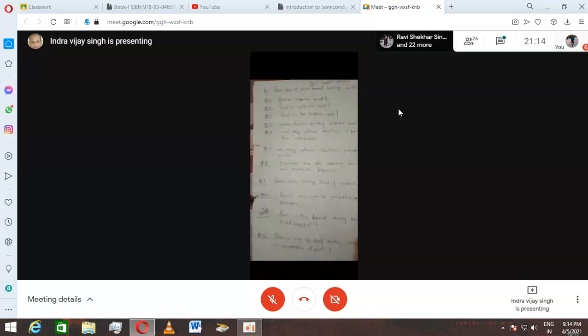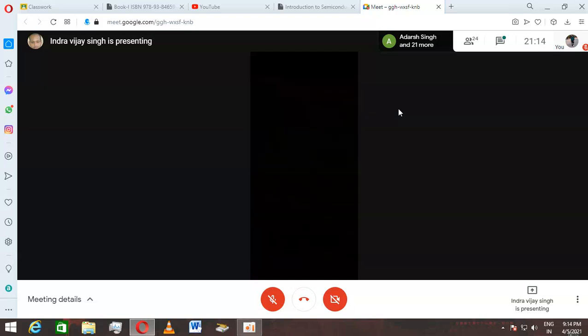Now in the intrinsic, there are two types, silicon and germanium. In the extrinsic, there will be N type and P type semiconductor material. So extrinsic, how many types are there? Extrinsic semiconductor material, N type and P type. Whether extrinsic will be N type or P type depends upon which type of impurity I am going to mix.